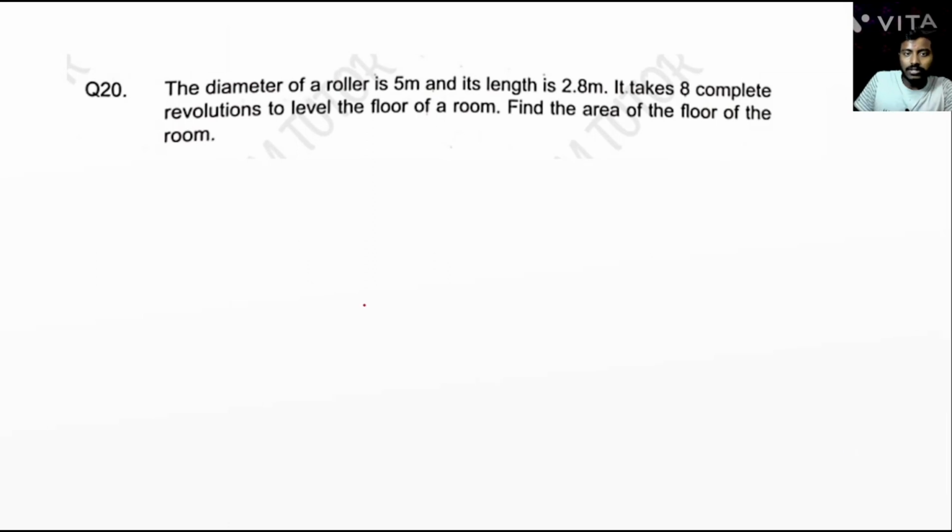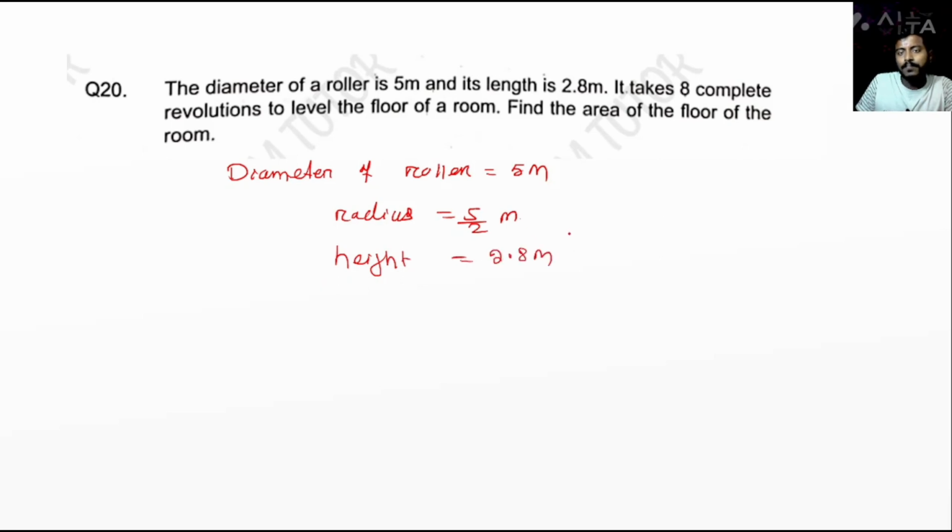The diameter of a roller is given. So write down diameter of roller is equal to 5 meters. So find the radius. Radius equals 5 divided by 2 meters. Now the height is given, that is height or length is equal to 2.8 meter. It takes 8 complete revolutions. First find out the area covered in one complete revolution. Write down area covered in one revolution